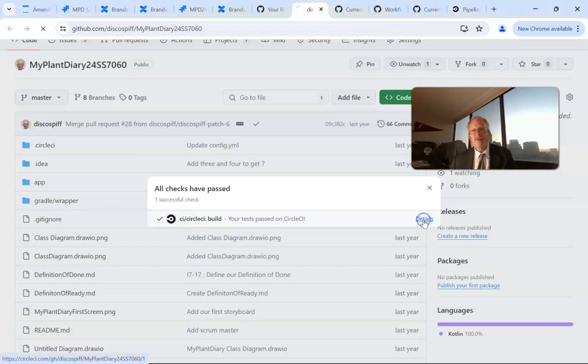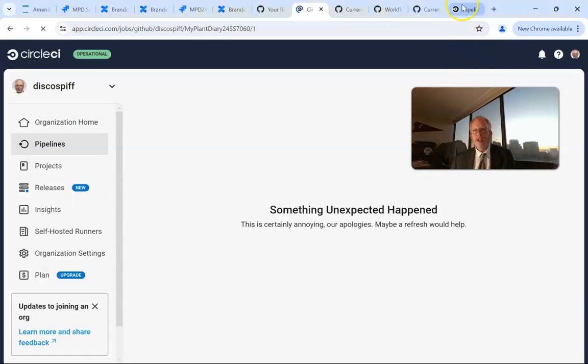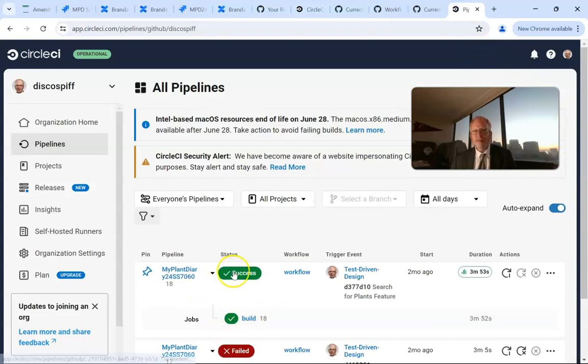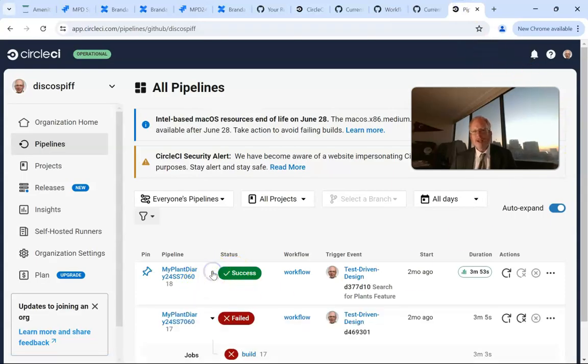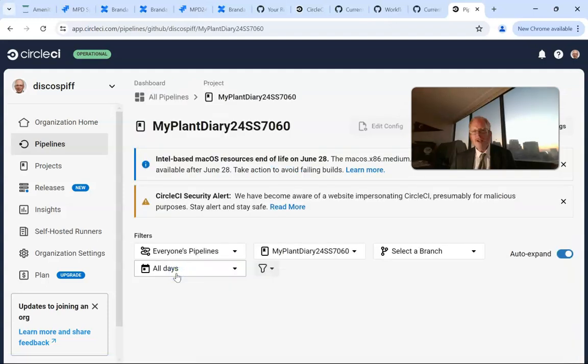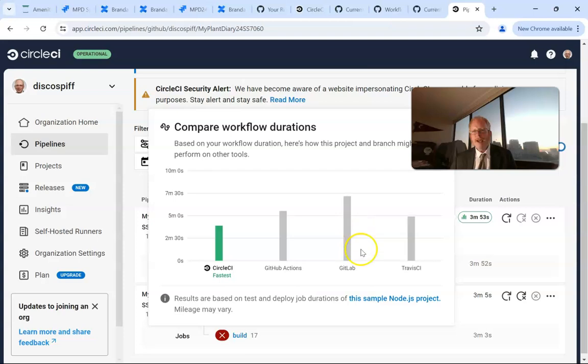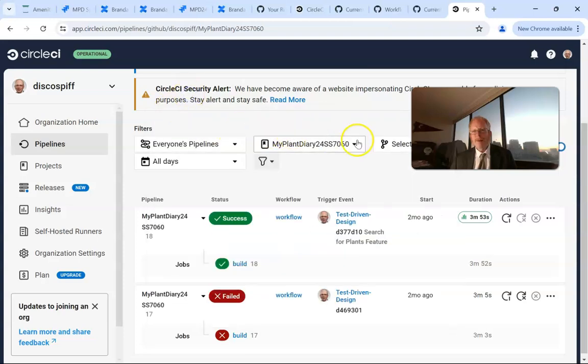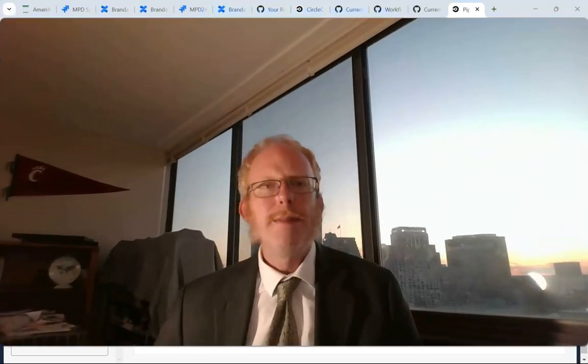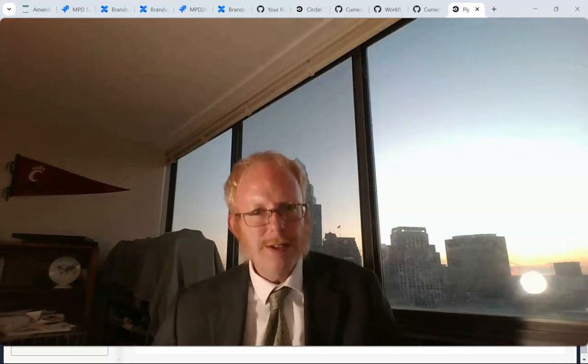That D can stand for some different things. But either way, it will take us into a pipeline here. And in the pipeline, we can see if we get a green check like this that says success, it means that our entire pipeline passed. And that pipeline will include things like building our project and also running the unit tests.